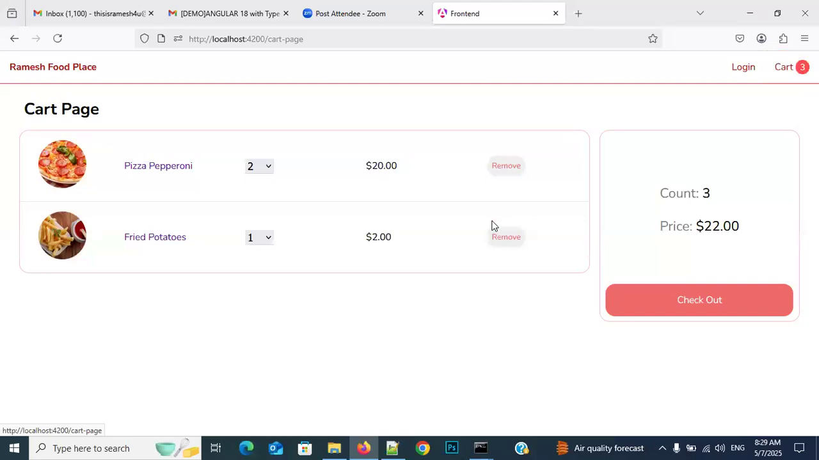Understand it? Then after, see the count, total count is 3 and now it is $22. This is individual cart total. This is the total items cart total. Clear it, everyone? And did I log in? See, this is for login. That means I did not log in previously.